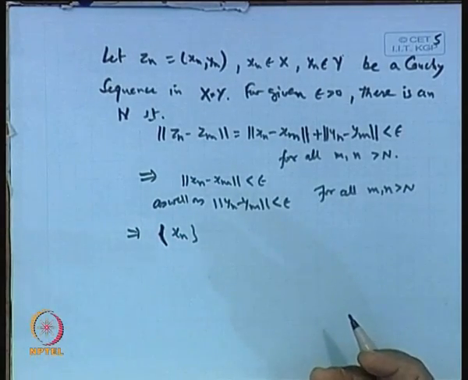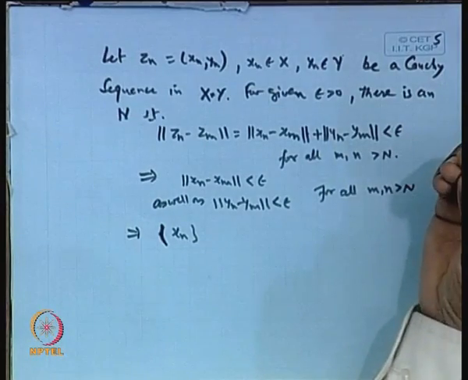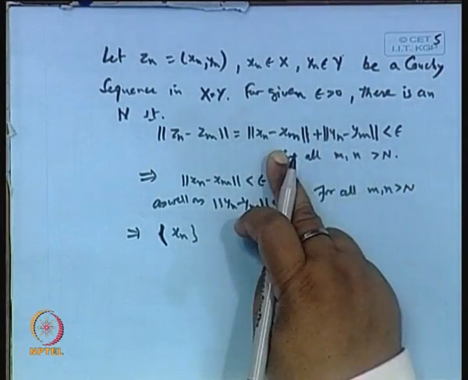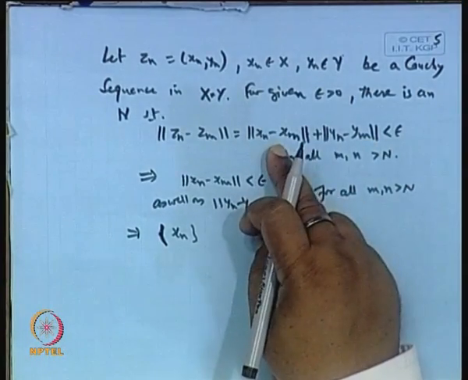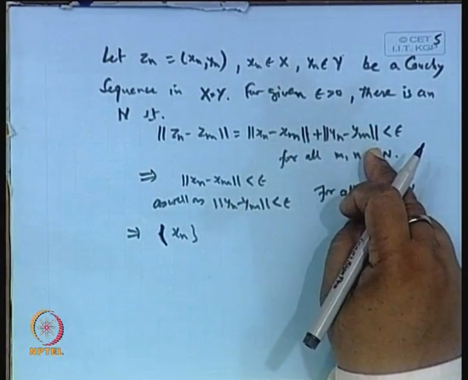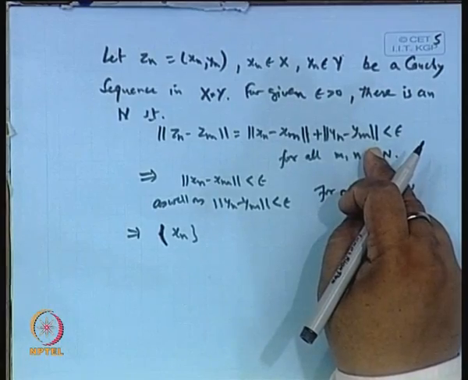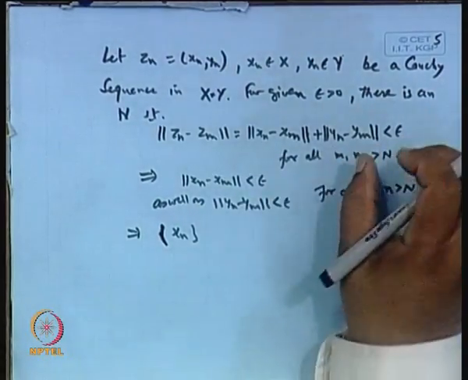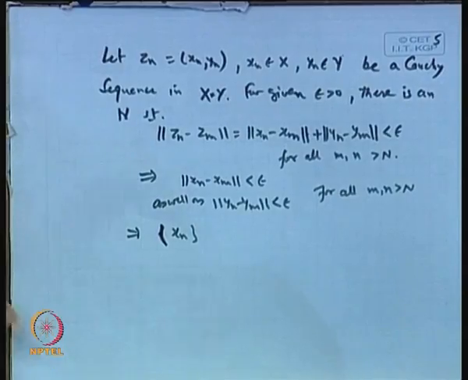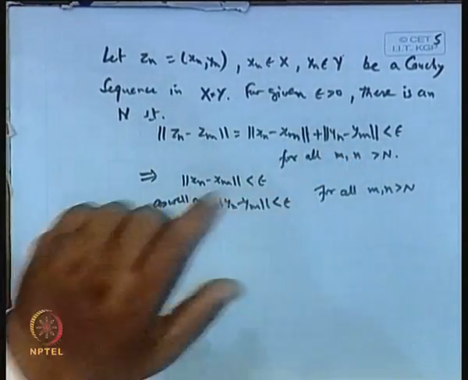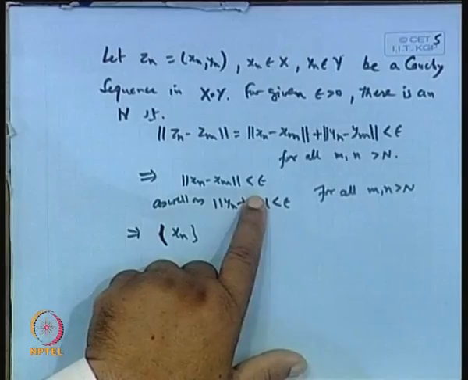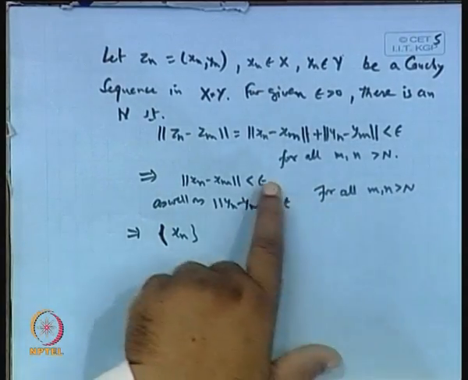I am taking the upper bound epsilon, a very small quantity, but we cannot say each is epsilon by 2. It may be possible that one is less than epsilon by 4 and the other is less than 3 epsilon by 4. The total sum has to be less than epsilon, that is all. That is why I did not write epsilon by 2, and only this upper bound for each.